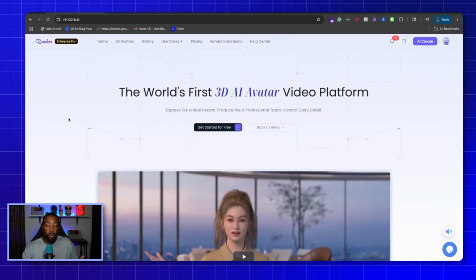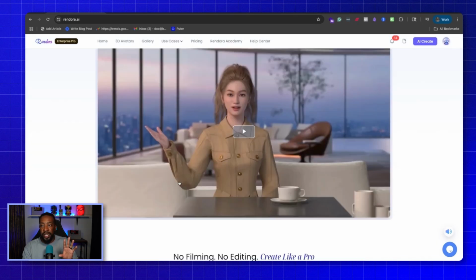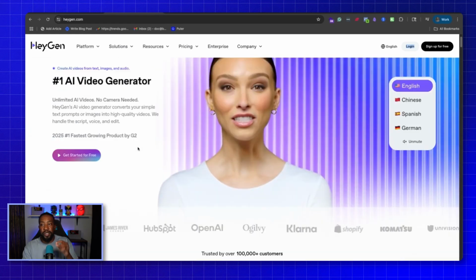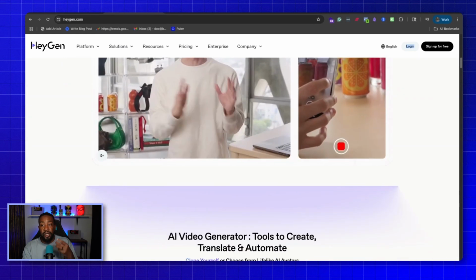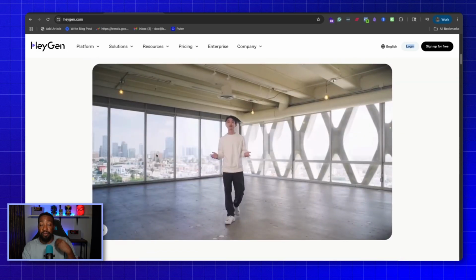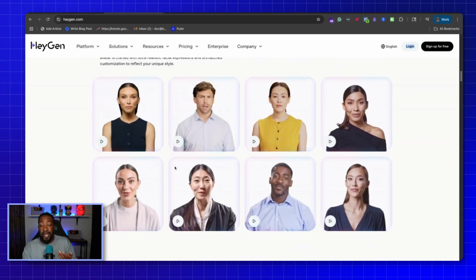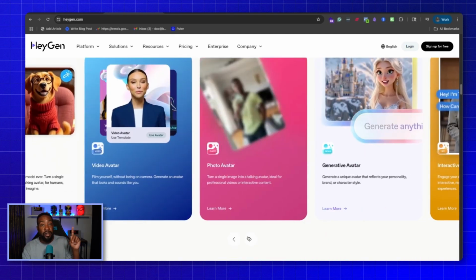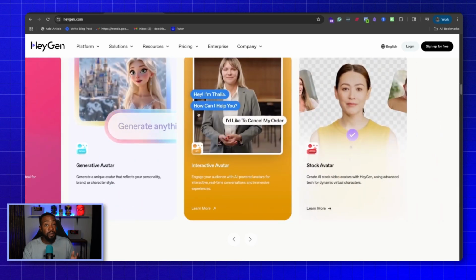What would be the main difference? We're going to go step by step and look at the platform, what you can create, but I would look at it in two different camps. Are you trying to have a 3D AI avatar where you're going to be able to control the production, make it step by step, scene by scene, the way that you want it? Or are you looking for a very specific look and feel that you're going to be using different avatars that are going to be more human-like, the textures, everything like that? That's an option for HeyGen. Again, depends on your use case. You're going to pick which platform works best for you.